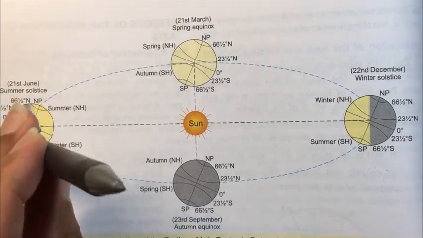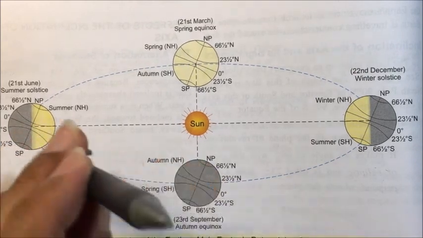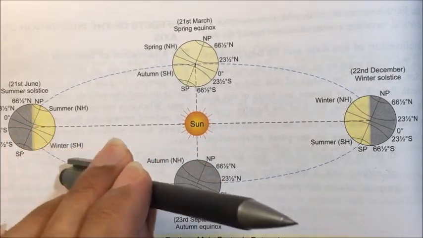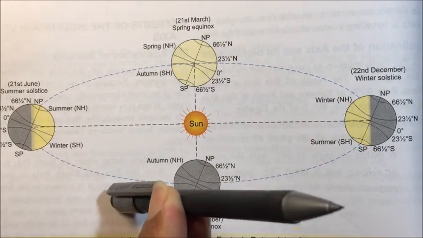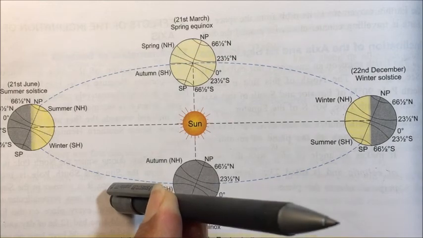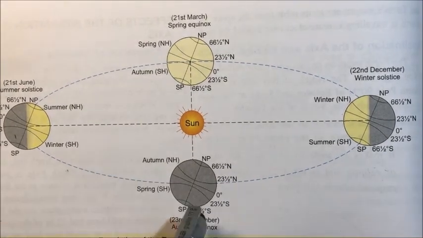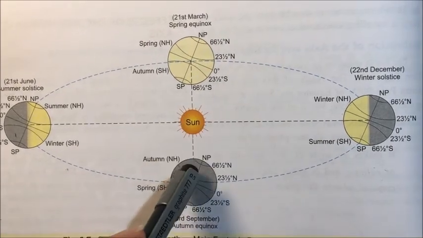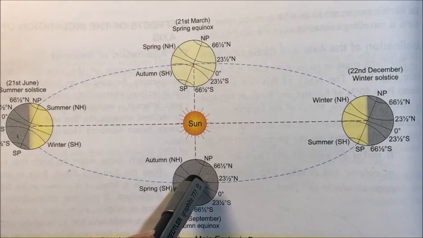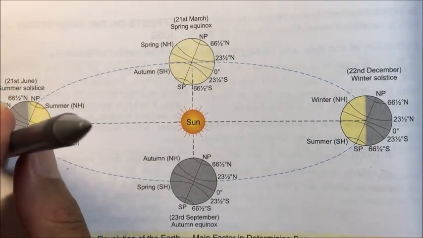Now as it moves towards the autumn equinox, that is as it moves towards the 23rd September, this will be the axis position of the earth. At this position we will have equinox. On 23rd September we will be having equinox, that is the sun's rays will be falling overhead on equator. So at this position it was on Tropic of Cancer.